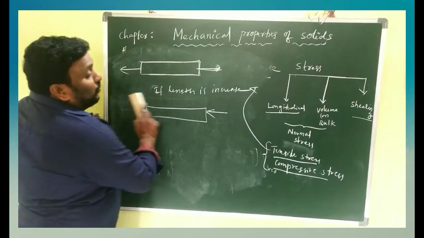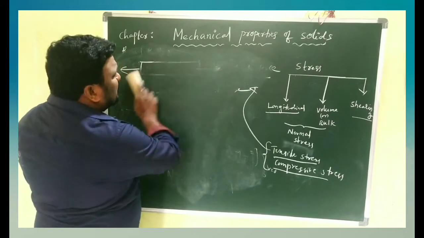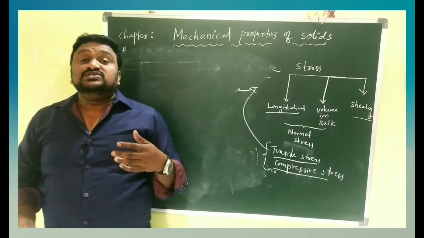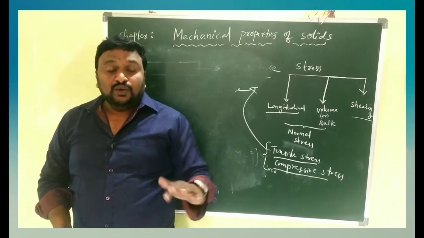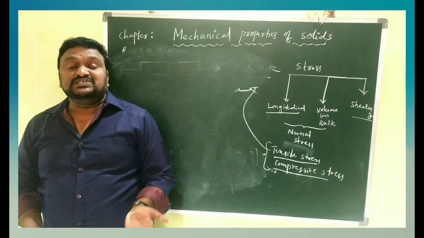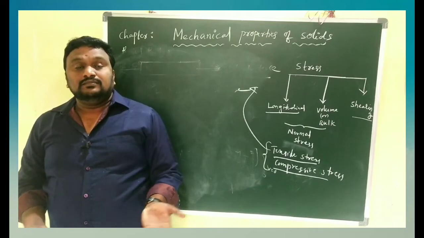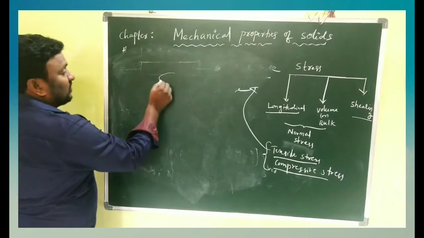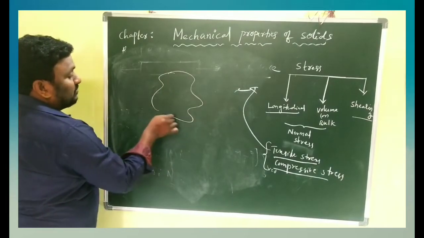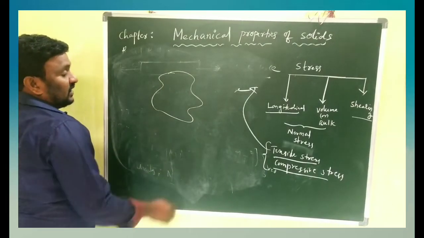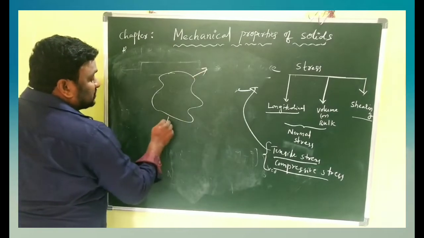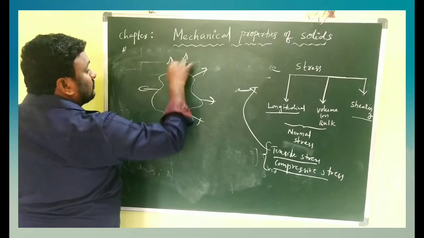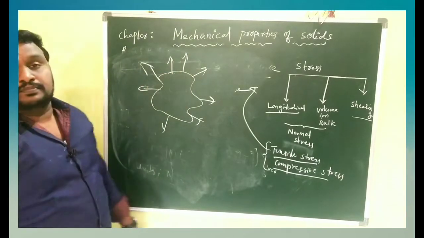And next, children, volume stress. Same definition: the stress which is created in the body to change the volume of the body is volume stress or bulk stress. For example, take a plane membrane, and we apply the force in all directions like this, like a drum.